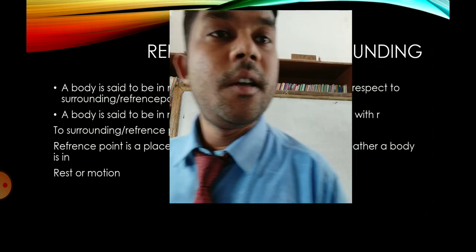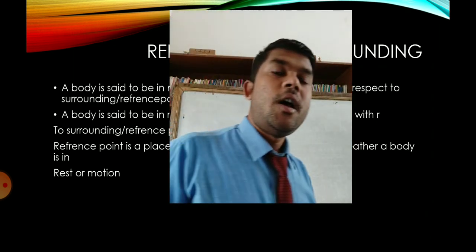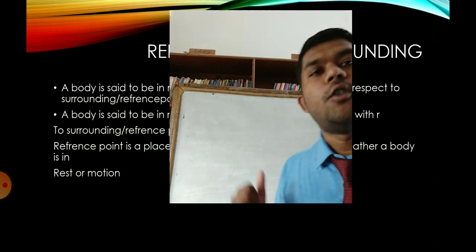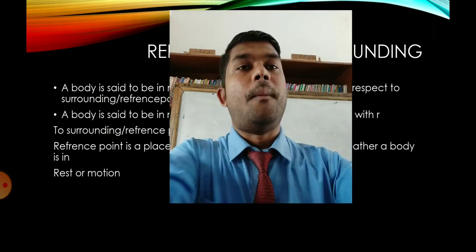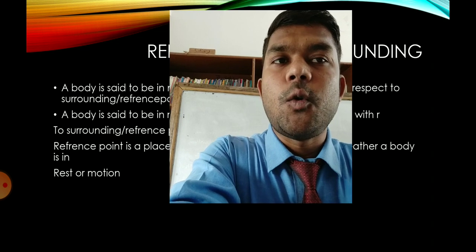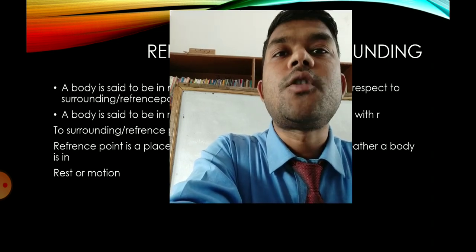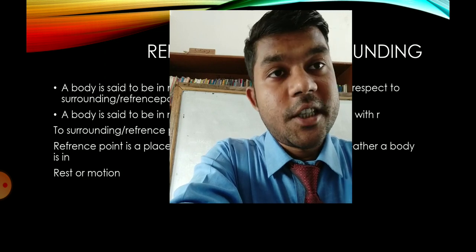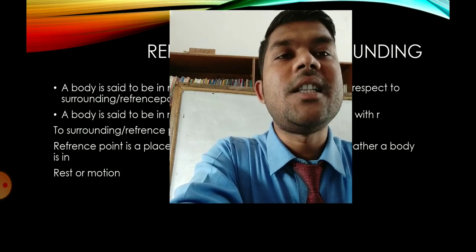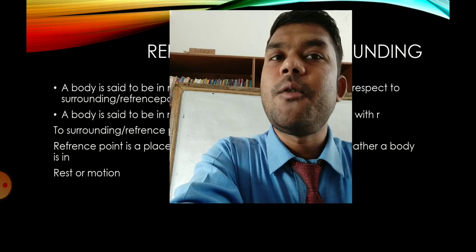When I go in this way, I am changing the position. So now I am changing the position according to the surrounding. So a body is said to be in rest when it does not change its position with respect to surrounding. And a body is said to be in motion when it changes its position with respect to surrounding.